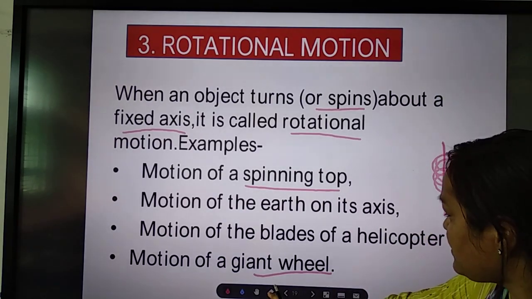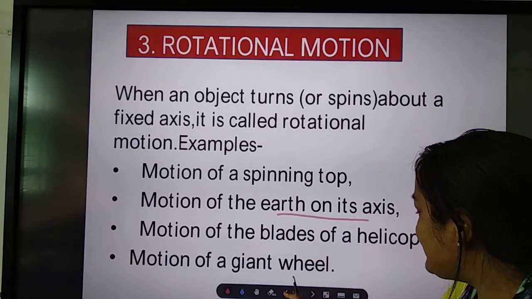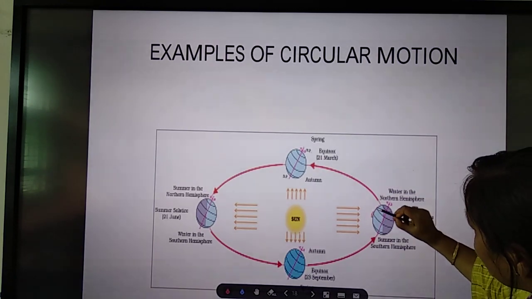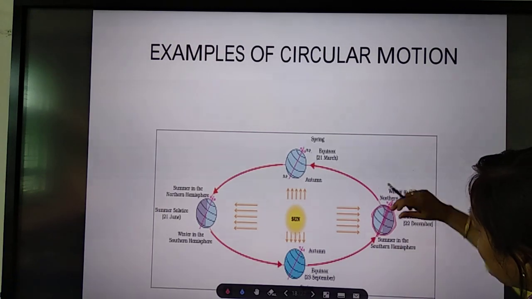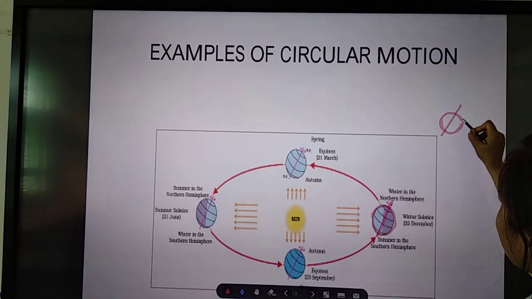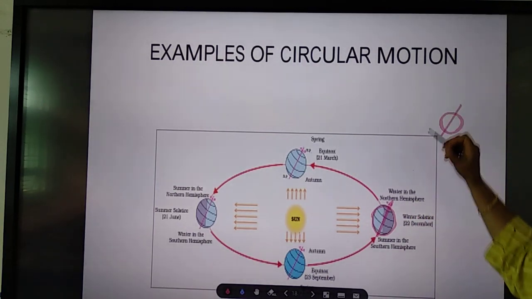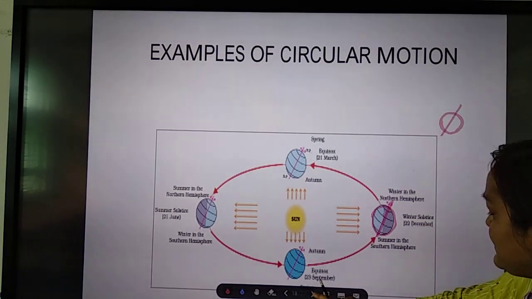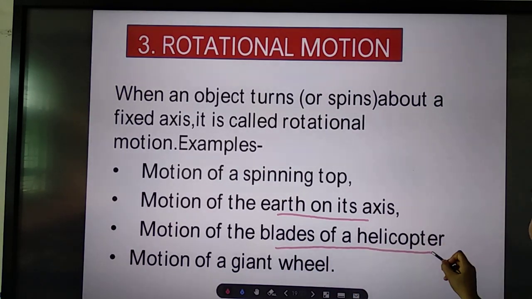When we are talking of motion of the earth on its axis, let us take this example. This is the earth, this is the axis. The earth is rotating on its axis. This is fixed. As a result of rotation, what do you get? You get day and night. So that is an example of what type of motion? Rotational motion.